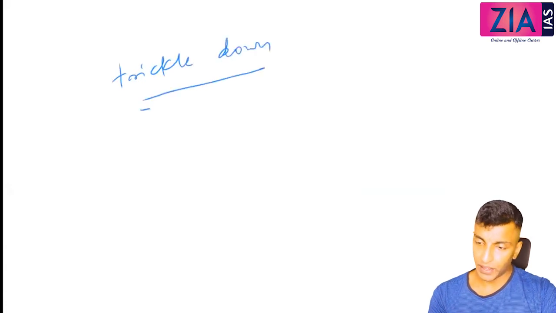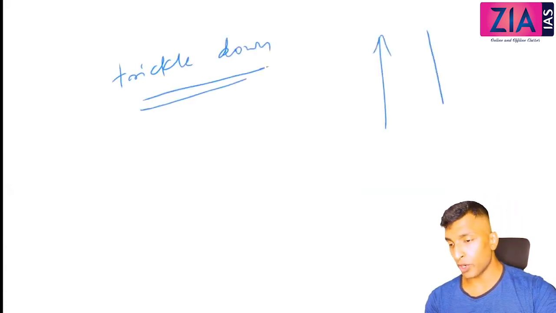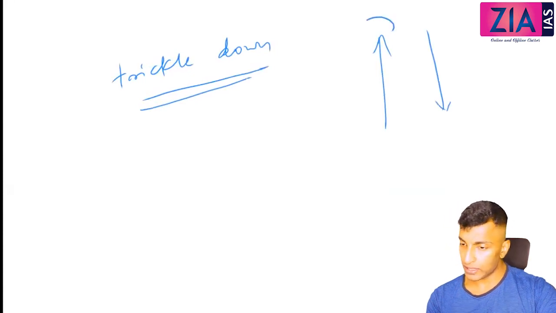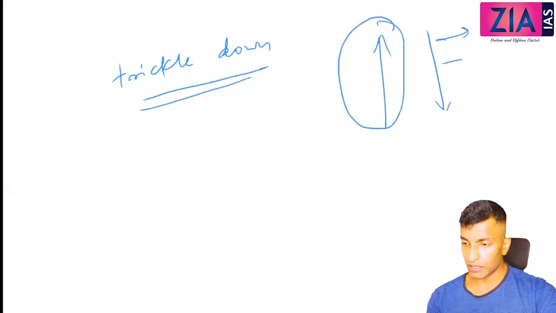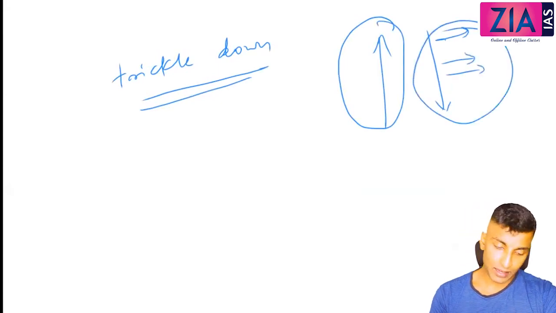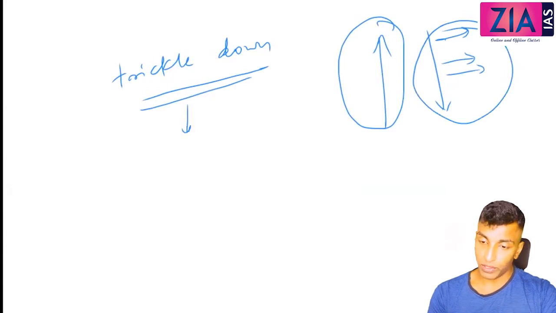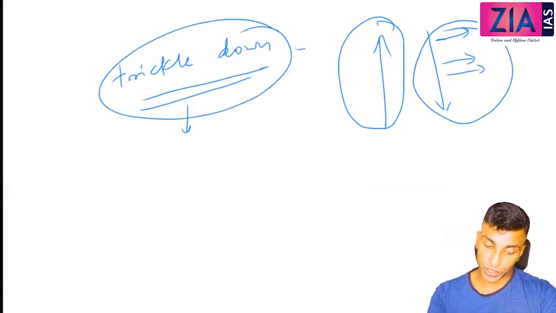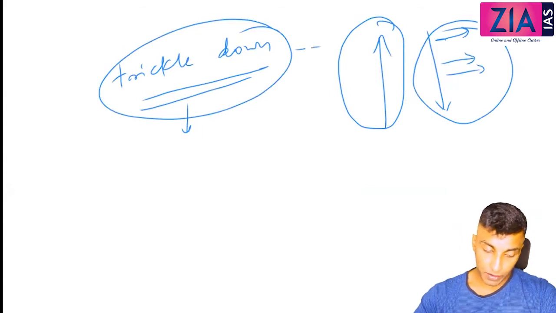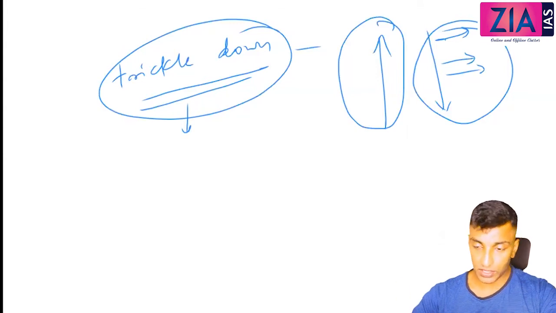Now what is the main objective here? Socialistic pattern of society, based on a trickle down approach. Even here it is based on trickle down. Trickle down means you throw something to the top and it will automatically come down. If growth is there, automatically employment opportunities will be created, inequalities will be solved, poverty will be solved. That is the idea. So you can write, it is a notion, trickle down. Put a hyphen and write: it is a notion that benefits of economic growth automatically percolate down to the lowest strata of society.